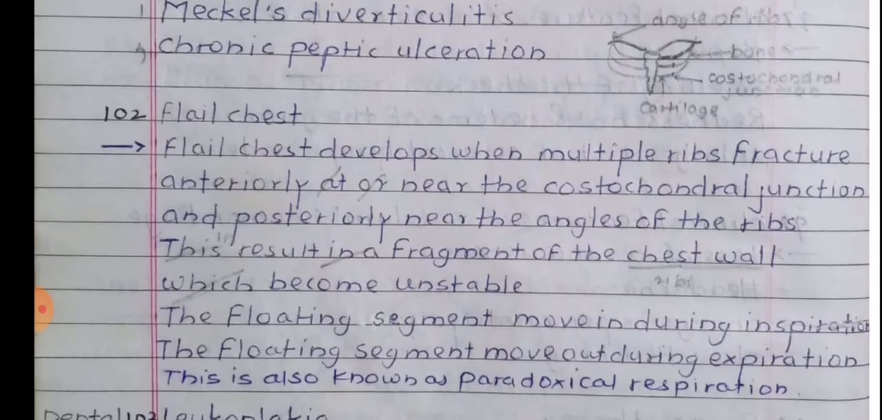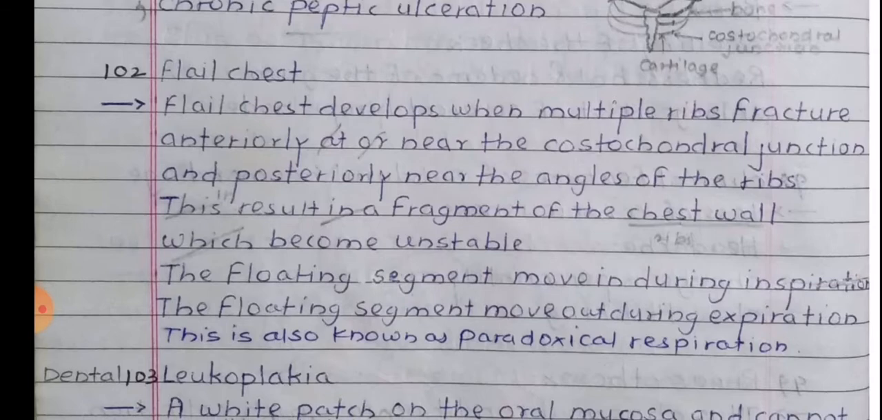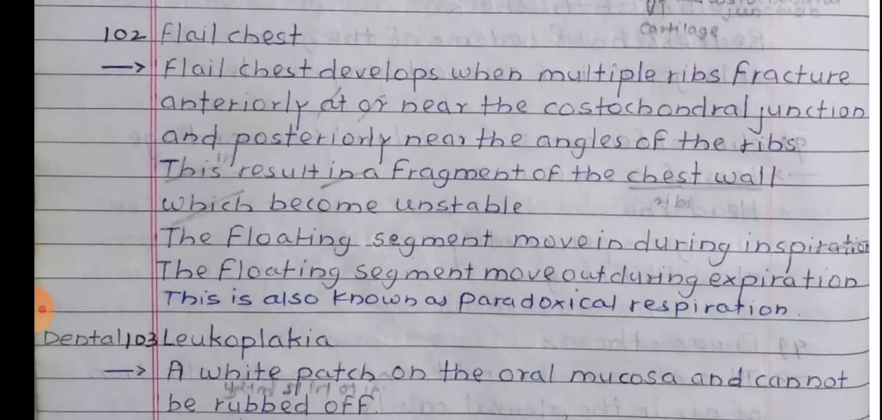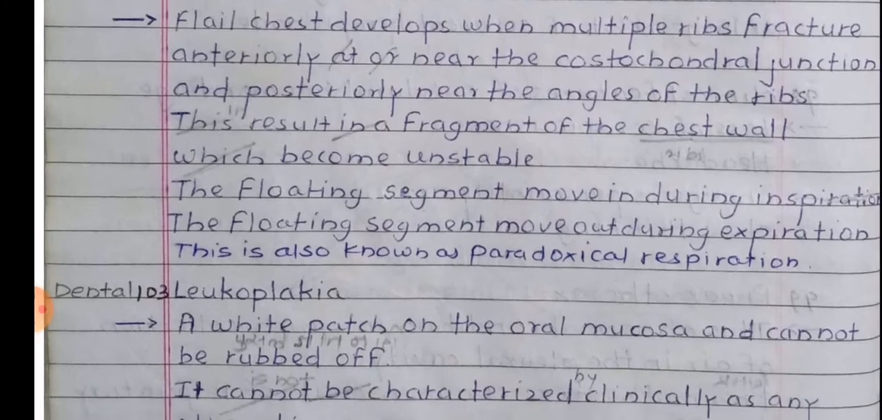Flail chest. Flail chest develops when multiple ribs fracture anteriorly at or near the costochondral junction and posteriorly near the angles of the ribs. This results in a fragment of chest wall which becomes unstable. The floating segment moves in during inspiration and moves out during expiration. This is also known as paradoxical respiration.